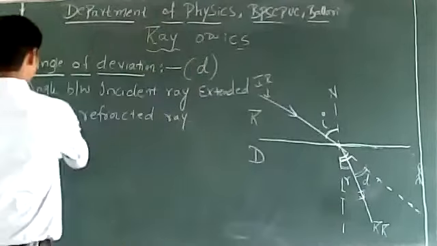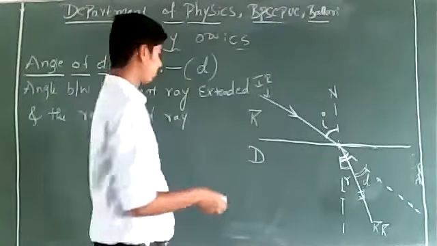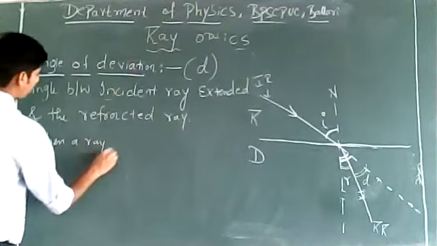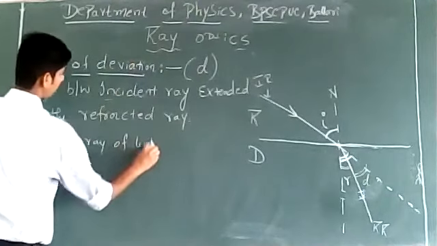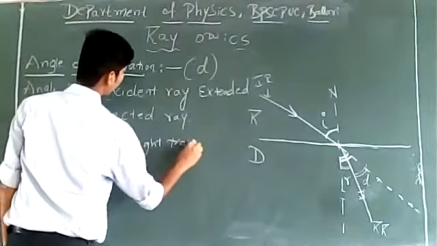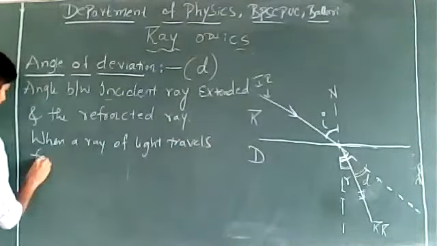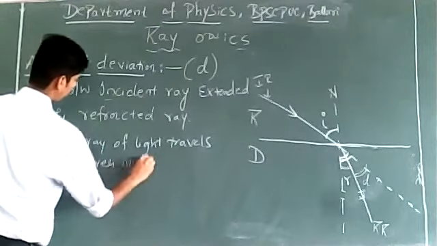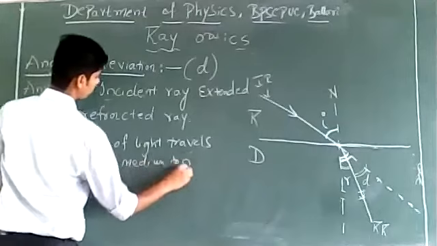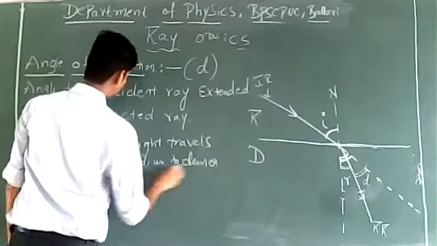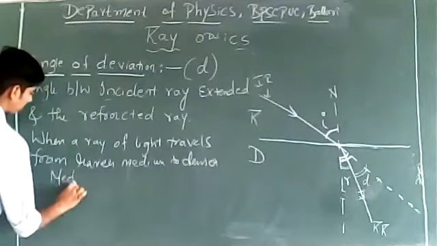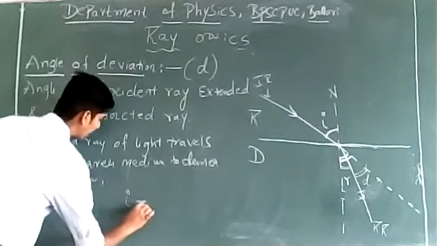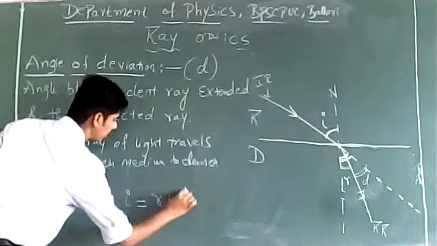So let's see how to calculate the angle of deviation. When a ray of light travels from rarer medium to denser medium, can I write I is equal to R plus D?